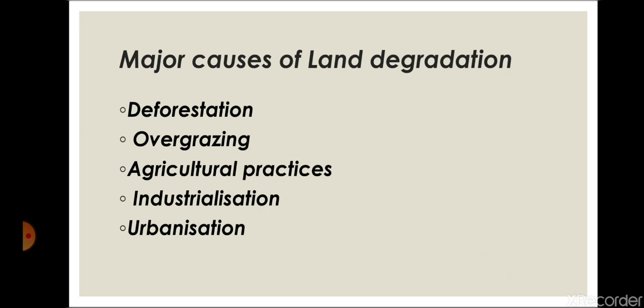Next is overgrazing by animals. What is overgrazing? It refers to excessive eating of grasses and other green plants by cattle or other animals. They are grazing the land, the green plants or the grasses. If the plants and green grasses are consumed by the animals in great amount, then the soil will also be left bare.